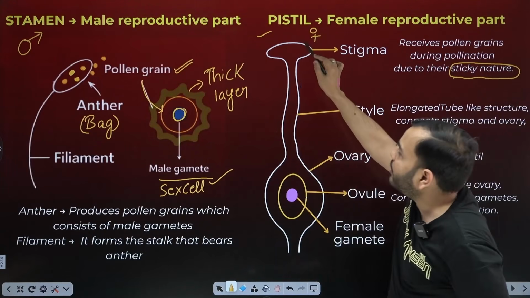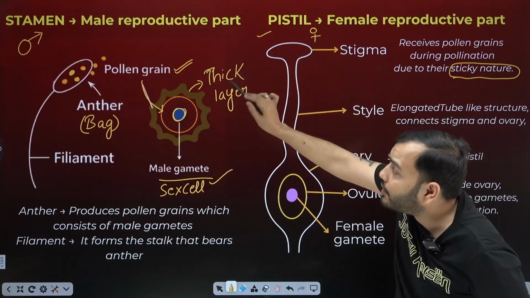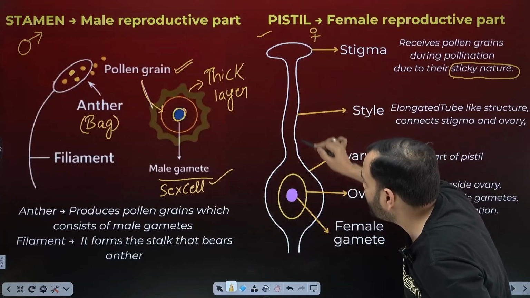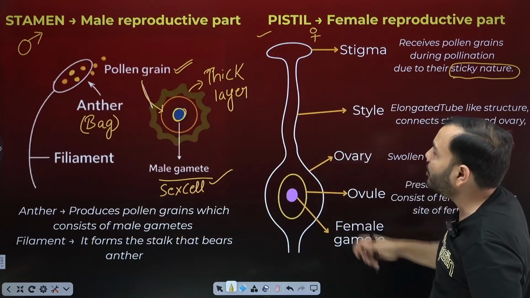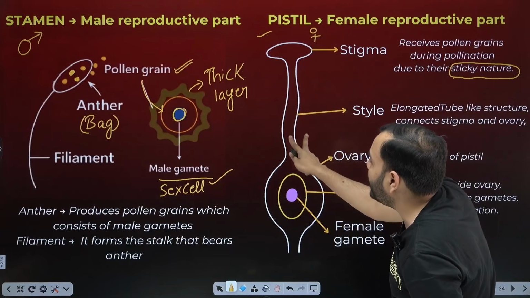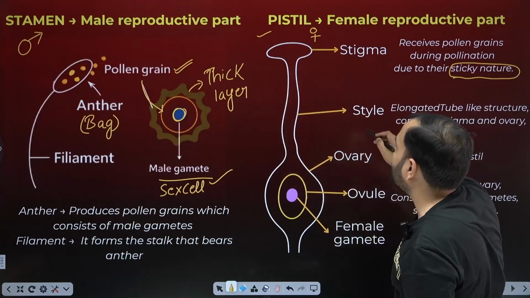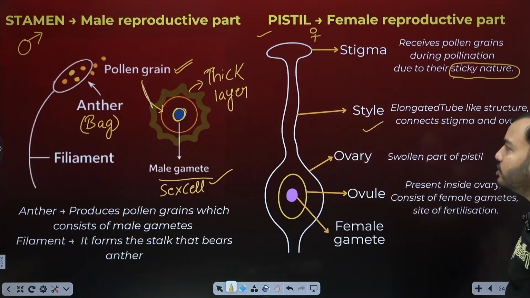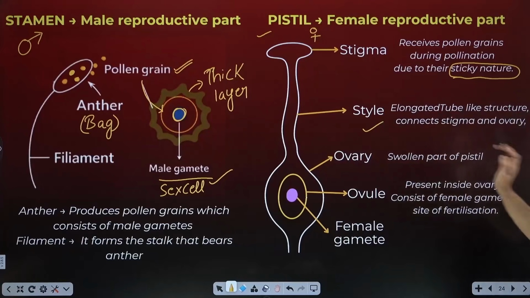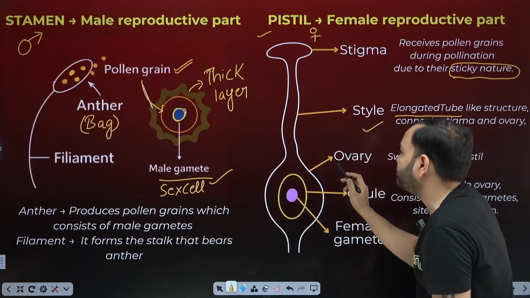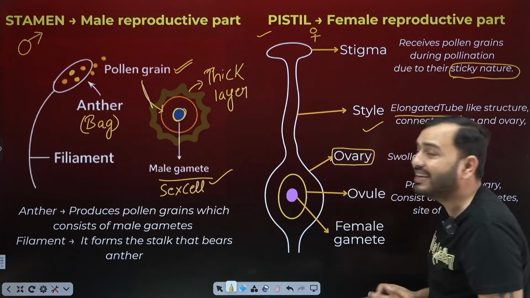Now pollen grain has reached here. What is inside the pollen grain? It is the male gamete. The male gamete has to reach here, the female gamete. This tube helps the male gamete reach the female gamete down below. We call this tube style, to live with style. So what is style? It is simply an elongated tube. This bulged part that you see below, what do we call this entire part? We call it ovary.